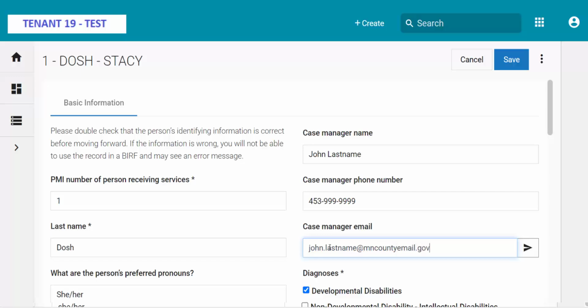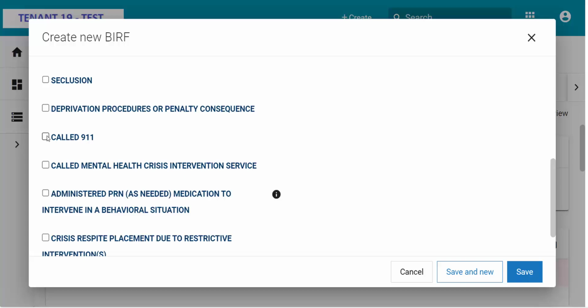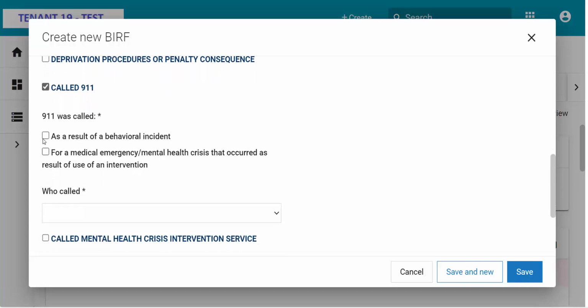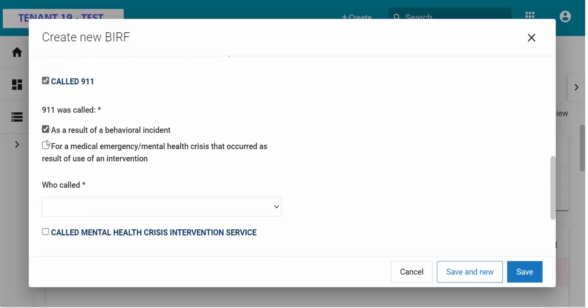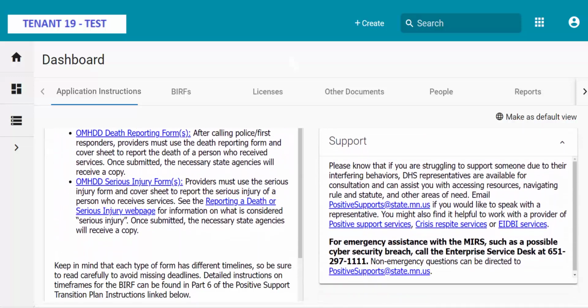Saving of profiles for quicker form completion, a dynamic BIRF that shortens or expands depending on how each question is answered to save time for people completing forms, and links to resources, instructions, and contact information.